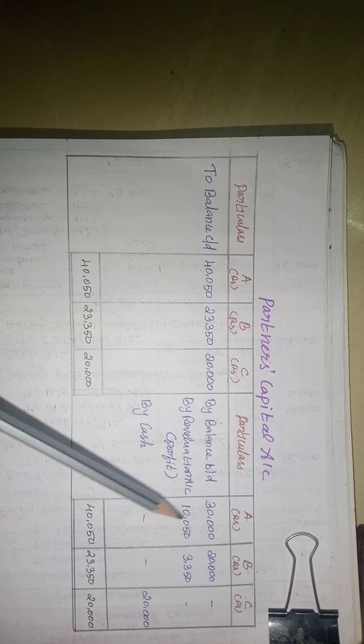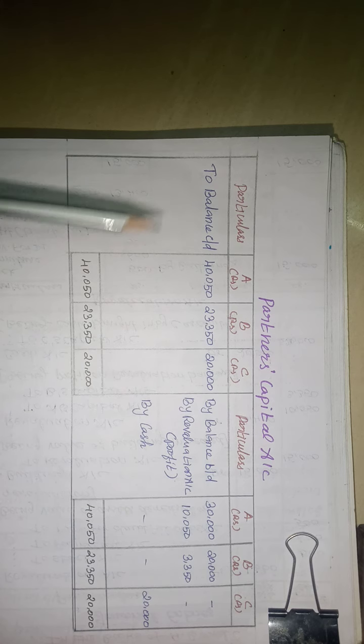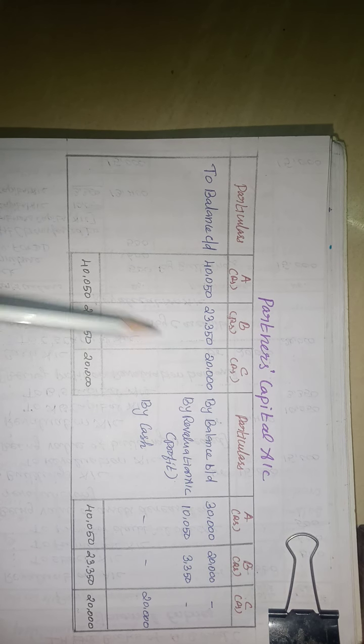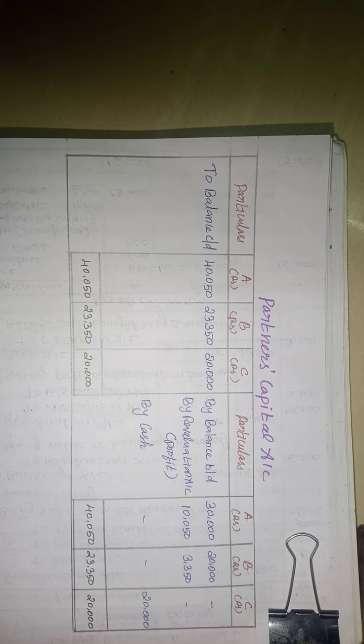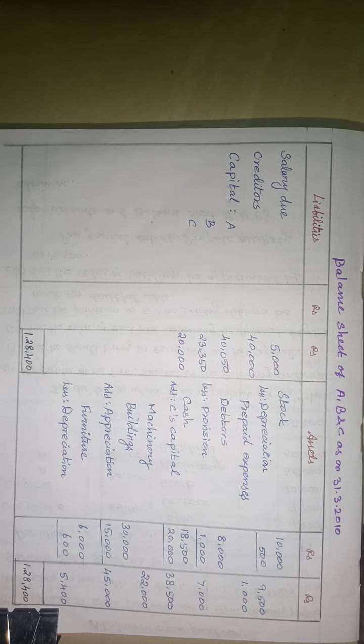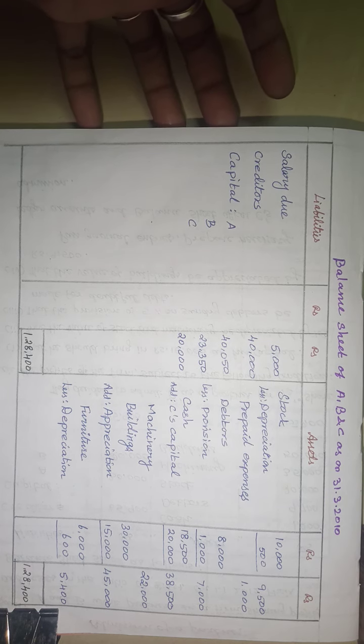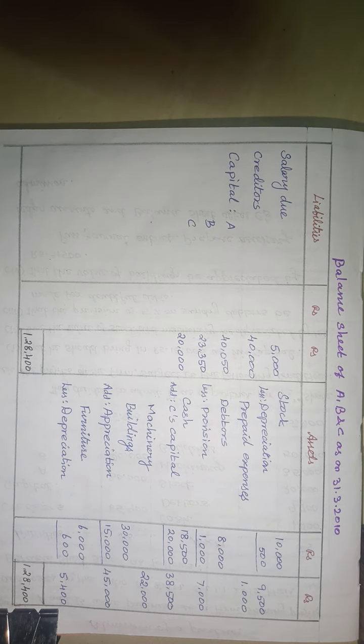So then the closing balances are to be found for A, B and C. So this is the preparation of partners' capital account. This is the final step of the partnership accounts.